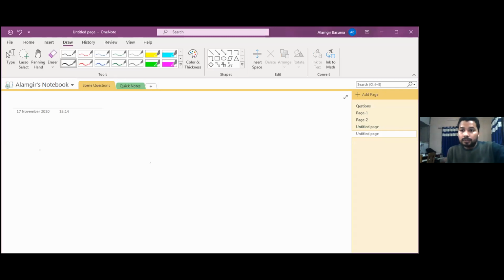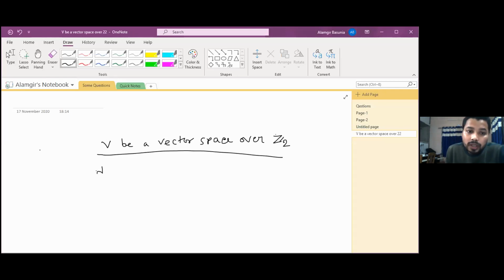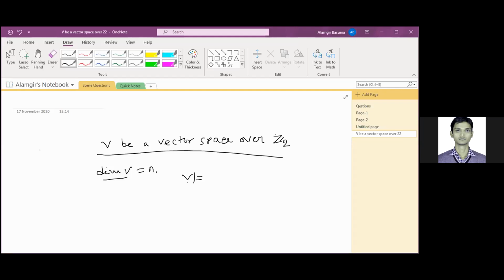Just here, in the last class, what I was going to prove is that if V is a vector space over Z2, and suppose the dimension of V is equal to n, then how many elements will there be in V? Can you say this one? 2 to the power n. Yes, V will contain 2 to the power n elements.